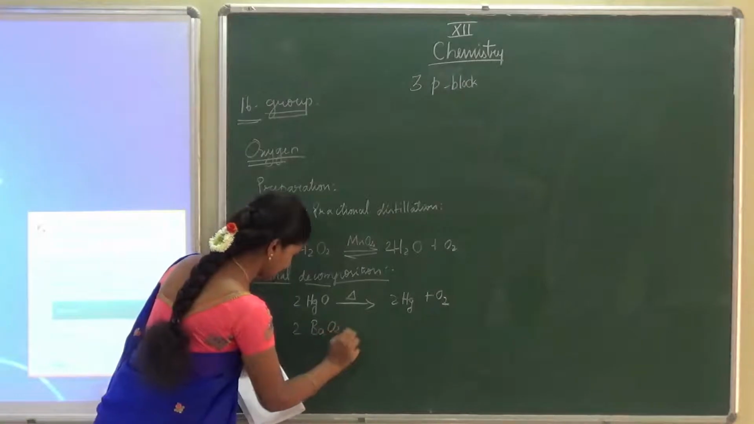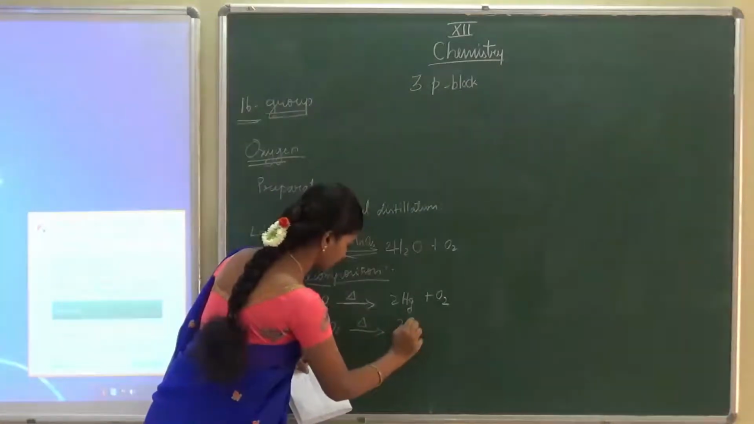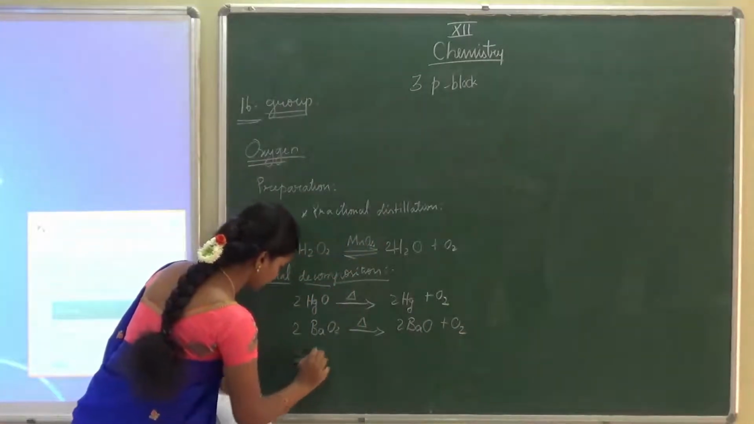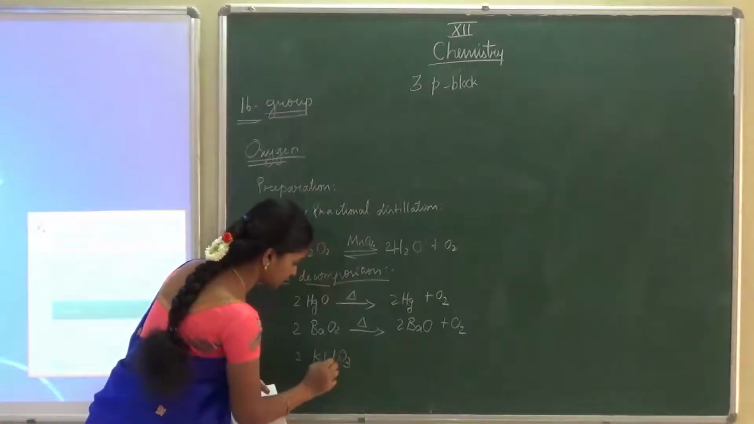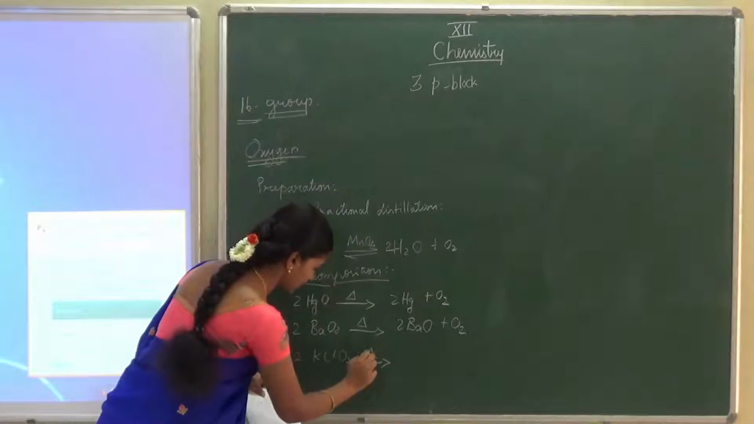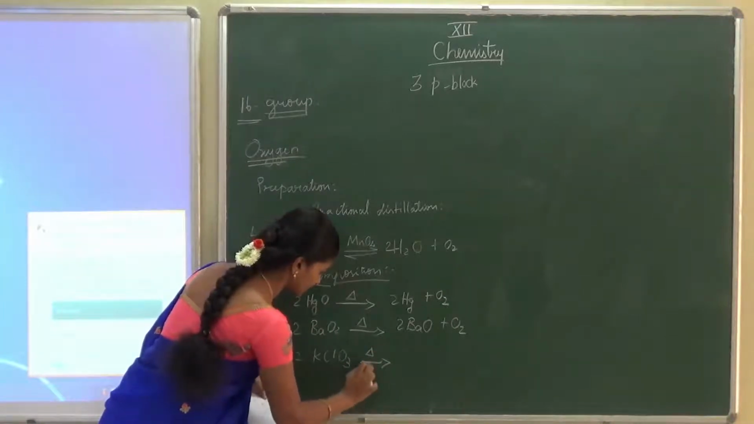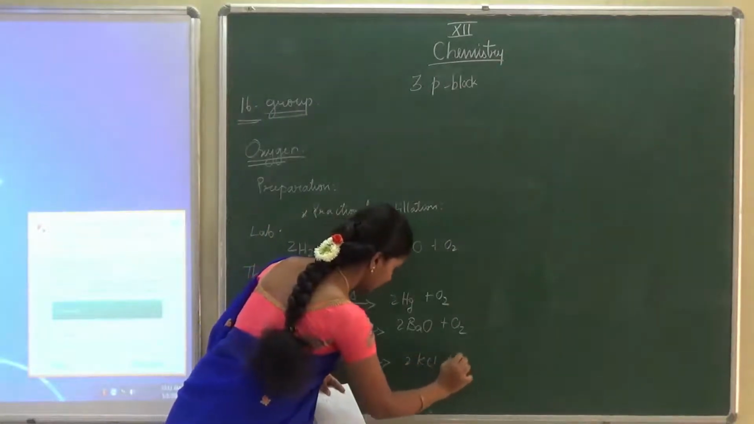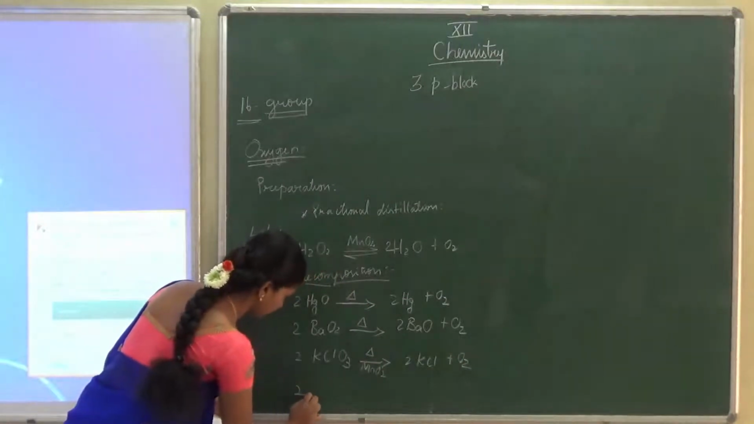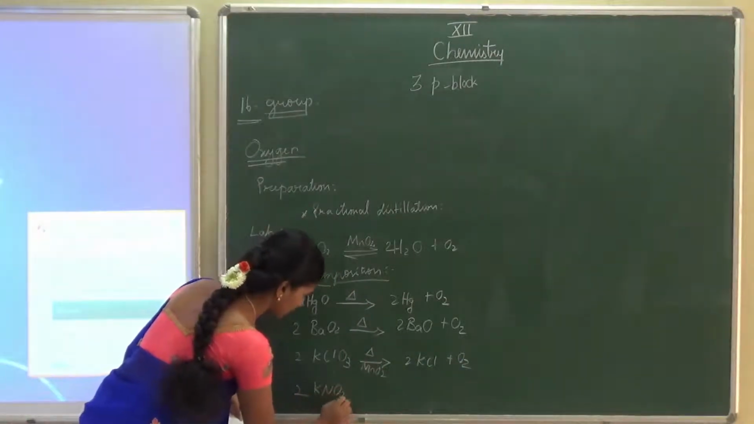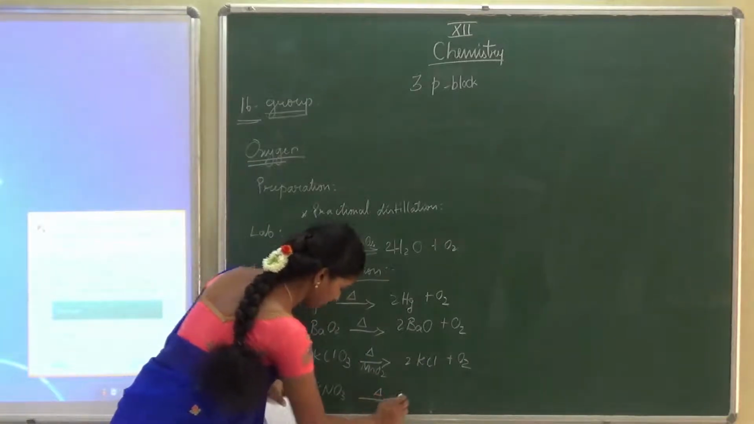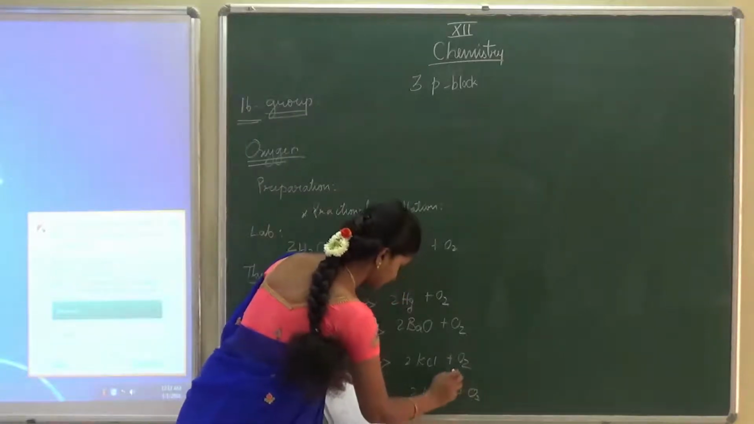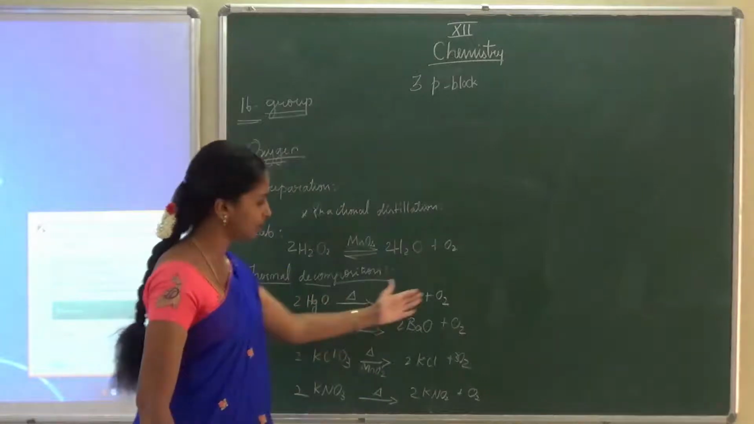And barium oxide, when we heat, it will be decomposed into barium oxide and O2. Same way, potassium chlorate, KClO3, when we heat this one in the presence of manganese dioxide, it will be converted into KCl plus O2. Same way, potassium nitrate, KNO3, when we heat, it will be decomposed into KNO2 plus O2. Okay, like that we can prepare the oxygen.